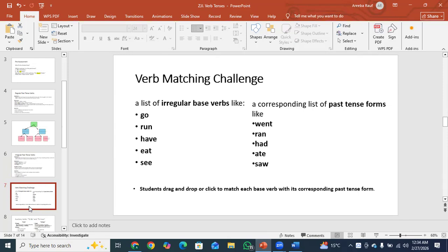Verb matching challenge. Okay, these are the list of regular verbs and their corresponding list of past tense forms. Go becomes went, run becomes ran, have becomes had, eat becomes ate, and see becomes saw.